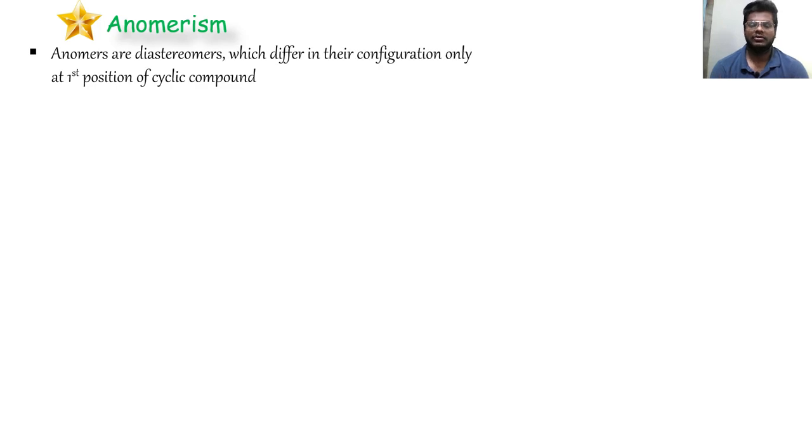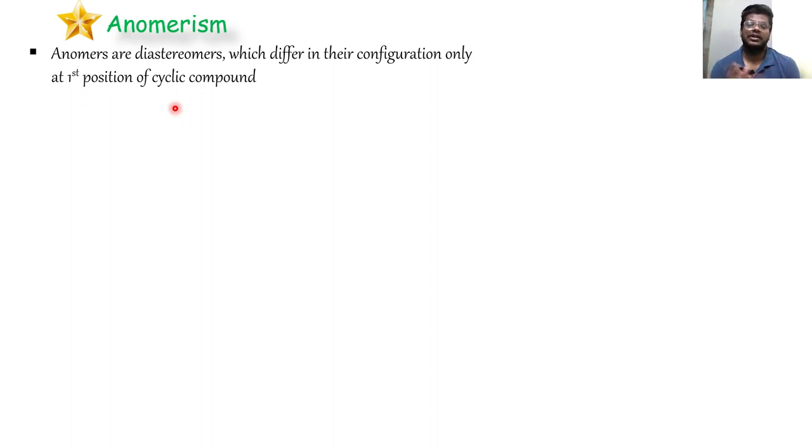Let's now move towards anomerism. Anomers also are a type of diastereomers only, but here the configuration difference is at the first position of a cyclic compound. Remember, cyclic compound. Before explaining the definition, I would like to tell you one fact: in nature, monosaccharides exist in an equilibrium between linear and cyclic forms.